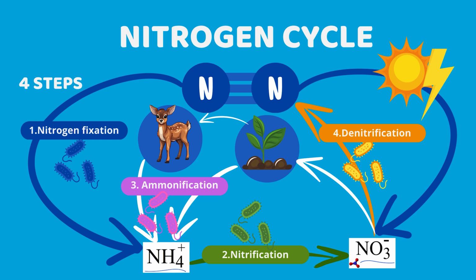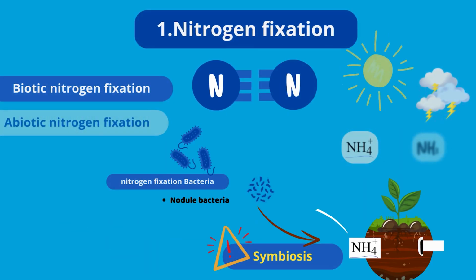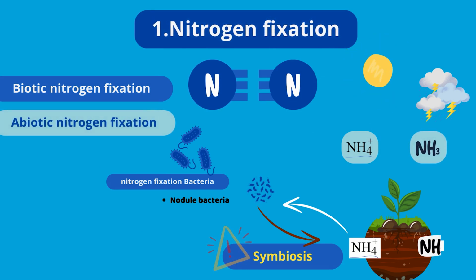The first step in the cycle is nitrogen fixation. This is where the nitrogen contained in the air is fixed in other compounds. To do this, the nitrogen bond of the elementary nitrogen must first be broken down. There are 2 different types of nitrogen fixation.